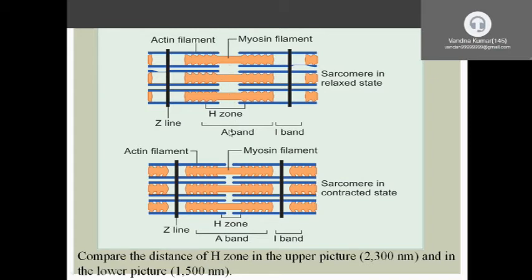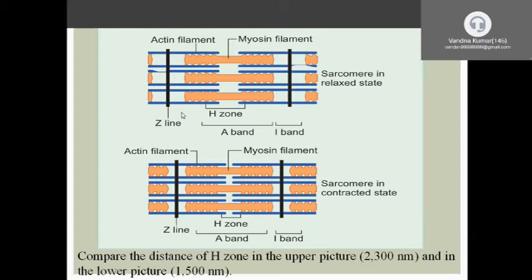In the dark band, the main portion is the dark band contains thin and thick filaments, and the I band contains only thin filaments. Thick filaments are made up of myosin proteins, and the thin filaments are made up of different types of proteins like actin, myosin, troponin, tropomyosin.